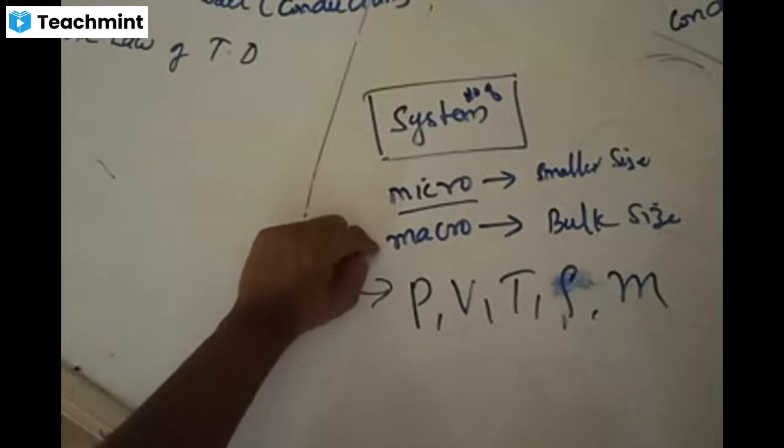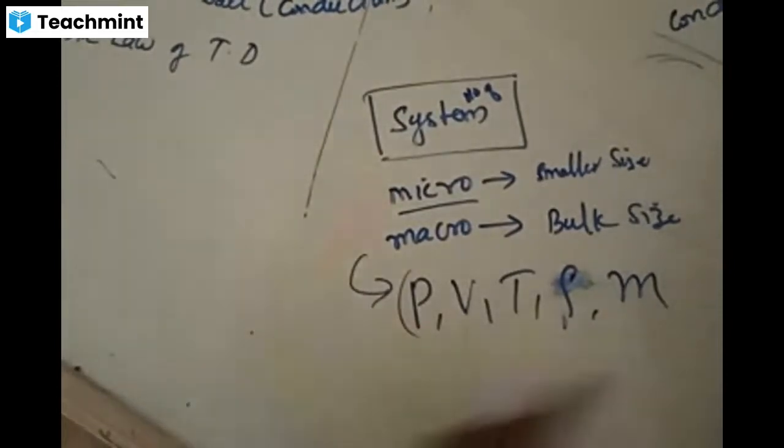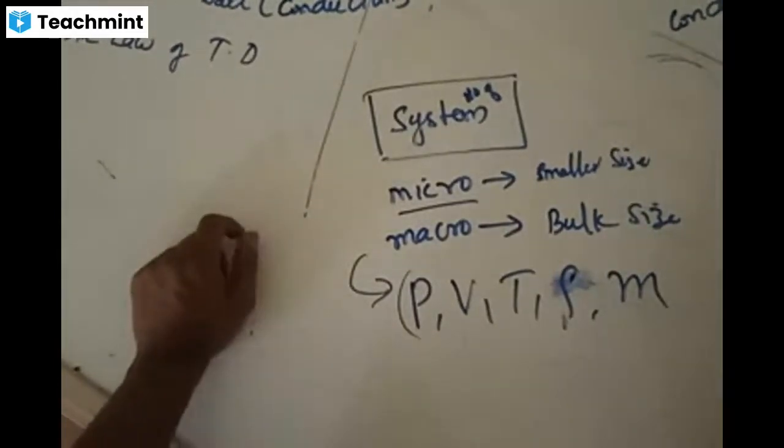Macroscopic talks about parameters such as pressure, volume, temperature, density, mass. These are referred to as macroscopic parameters. What do we mean by macroscopic?